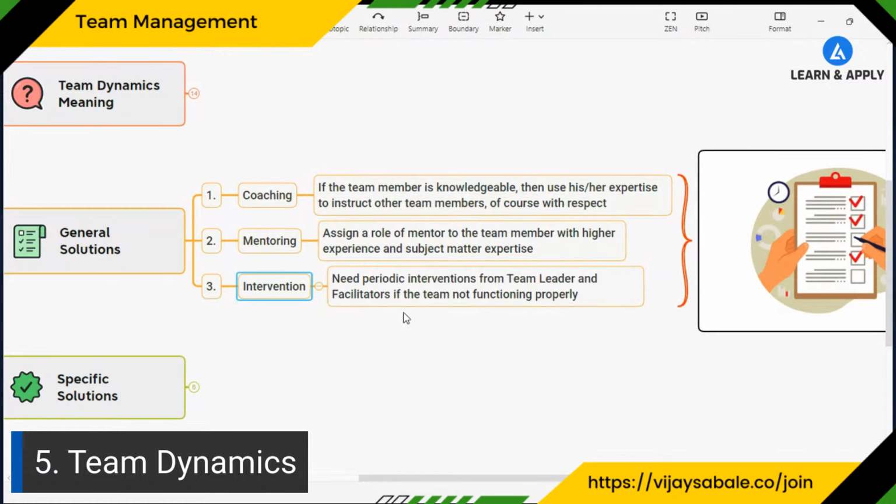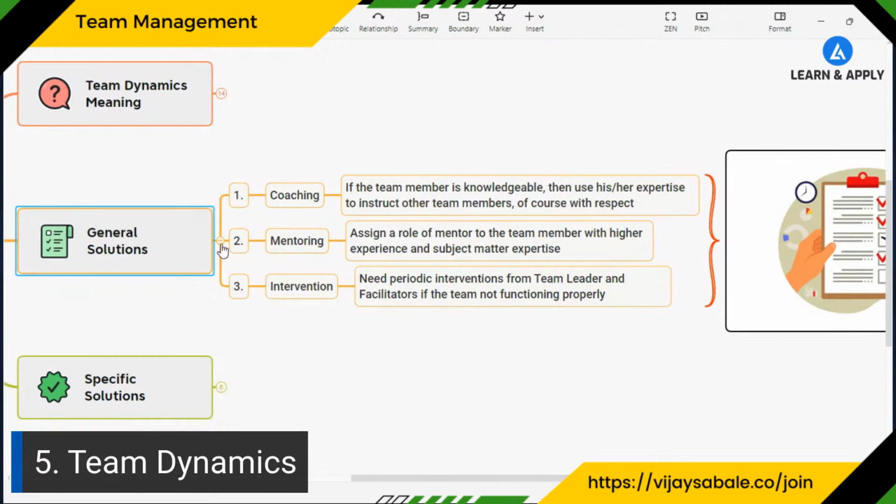We can also use intervention if the team is not functioning properly. We must review the performance of the team, comparing the progress of the team and how much percentage of the activities we have completed. We need periodic intervention from the team leader or facilitators to ensure that the team is working effectively. So these are the general solutions.